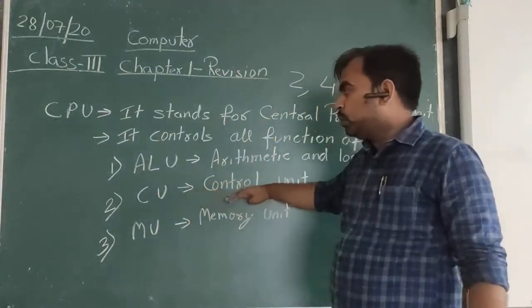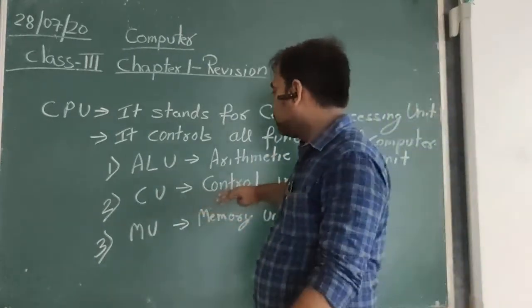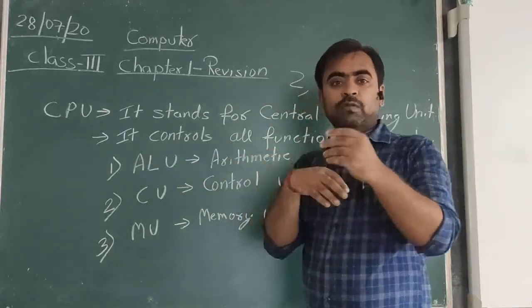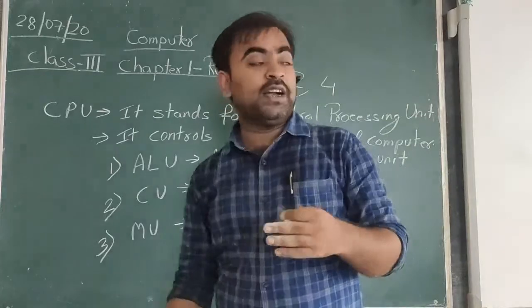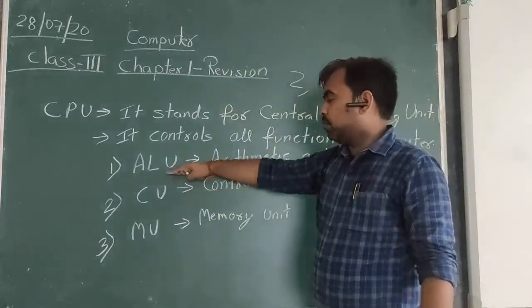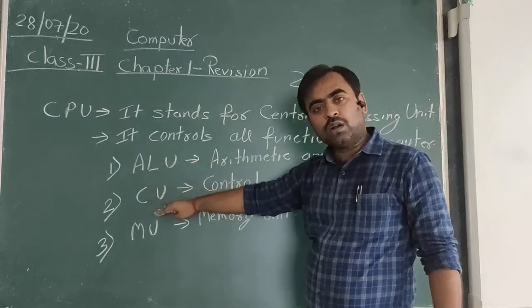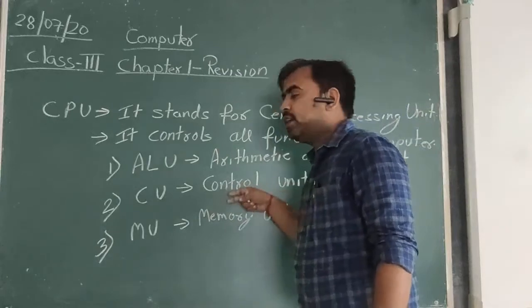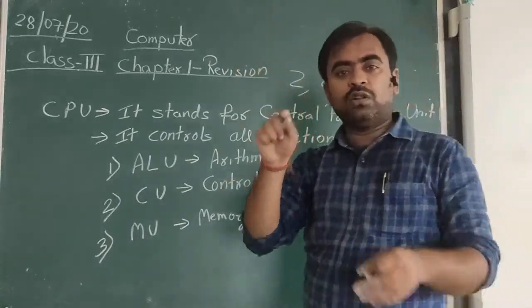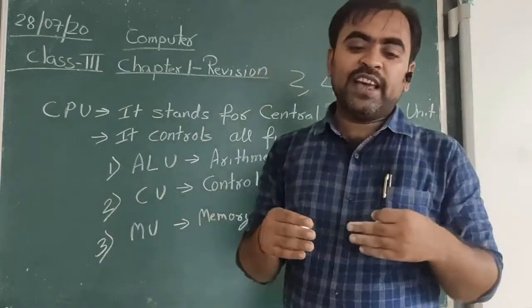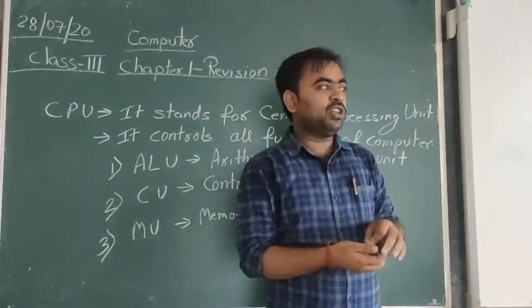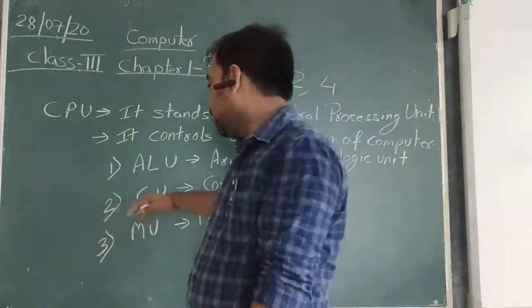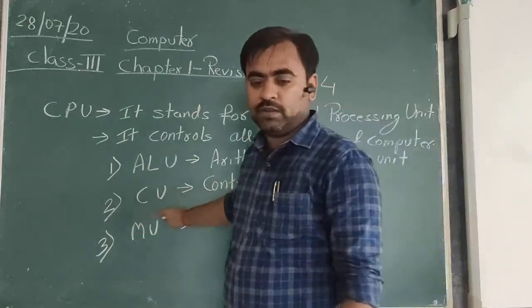Then what will the control unit do? It has to perform the addition, so it will send the data to the arithmetic unit, the ALU part. The ALU will perform the addition, and after that it will send the result, 6, back to the control unit. Then the control unit sends it to the monitor to display the result on the screen. So all the sharing of information from one part of the computer to another is done by the control unit itself.